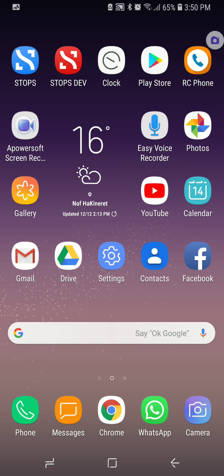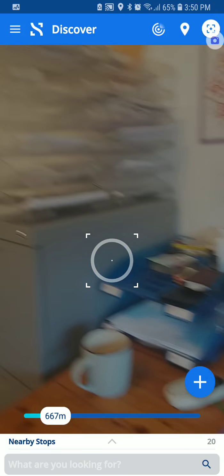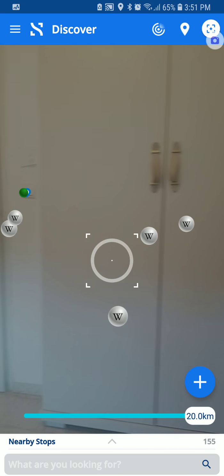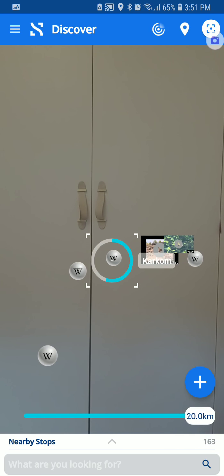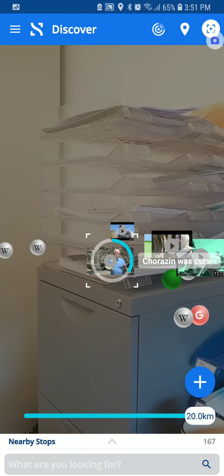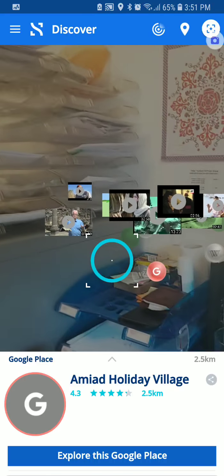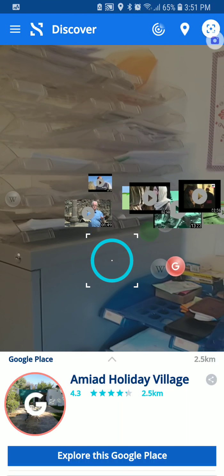Just download from the App Store or the Play Store if you have an Android or iOS device and load up the application. Immediately, you're going to start to see content all around you from great sources: Wikipedia, Google Places, Yelp reviews, and we use the catcher here to catch things in augmented reality.